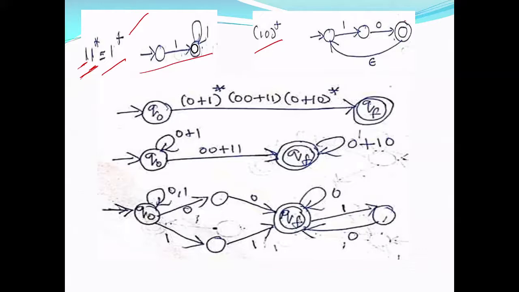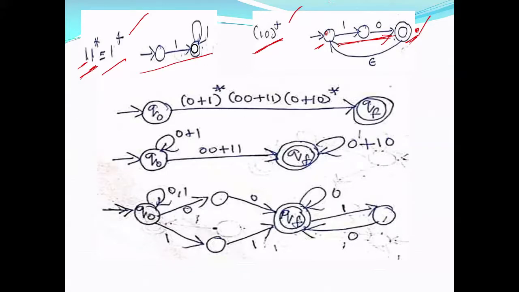You observe there is no epsilon transition from initial state to final state, because you cannot use epsilon. You cannot get epsilon here. At least one is required. So at least one path should be there from initial state to final state, and there should not be epsilon transitions from initial state to final state. Right? Then to reach final state, you have to at least use one time. Then if you want 2 times, you can continue this one, but at least 1 time is required. That is how I get for plus.